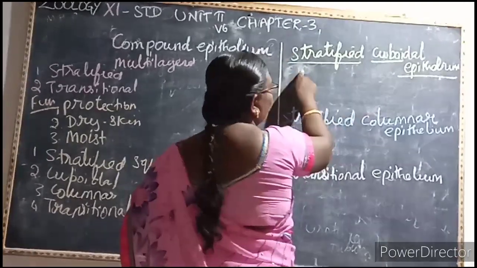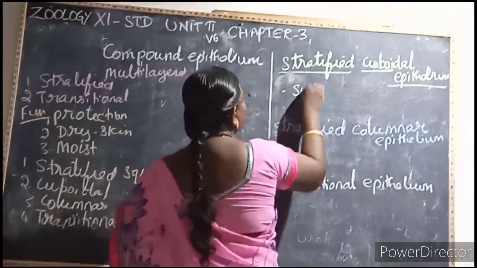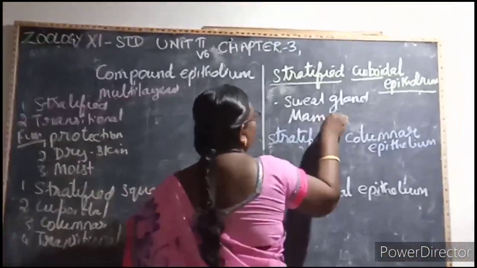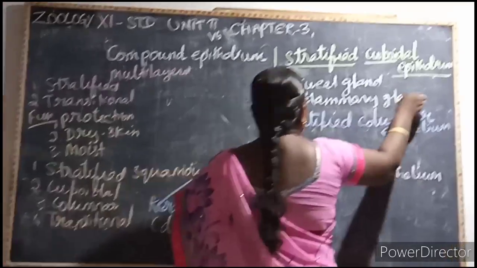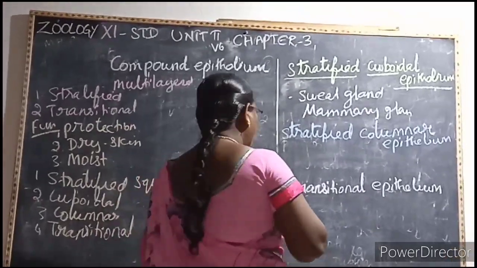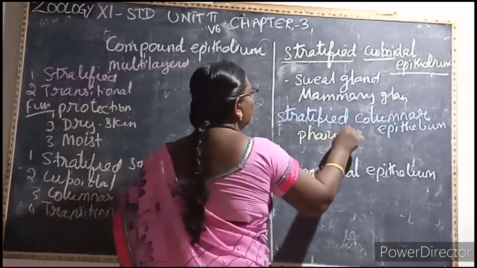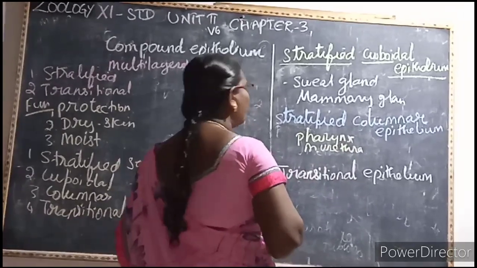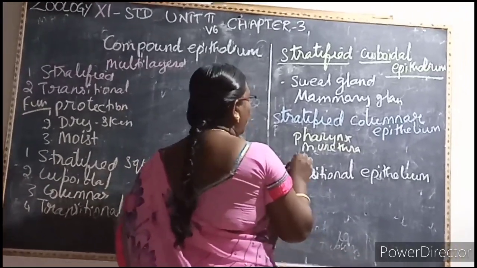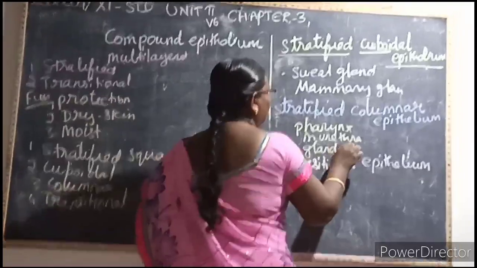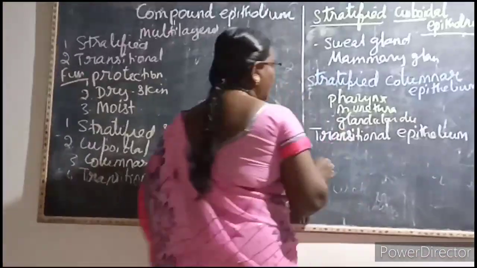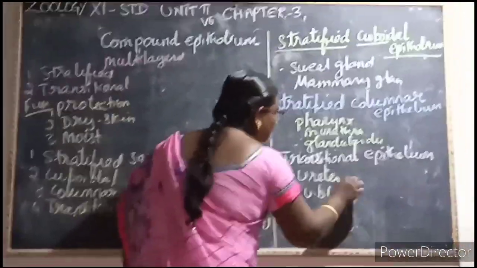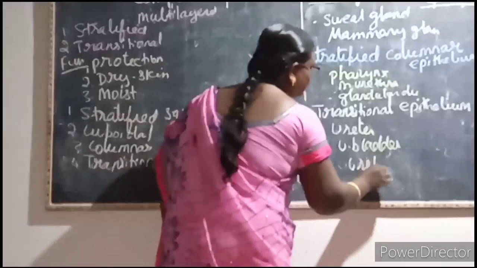Again, this stratified cuboidal epithelium, it includes the sweat gland and the mammary gland. Then stratified columnar epithelium, it includes the pharynx, then male urethra, it is a passage for urine as well as for the sperm, and then the glandular duct. Then a transitional epithelium, it includes the ureter, then the urinary bladder, and then the urethra.